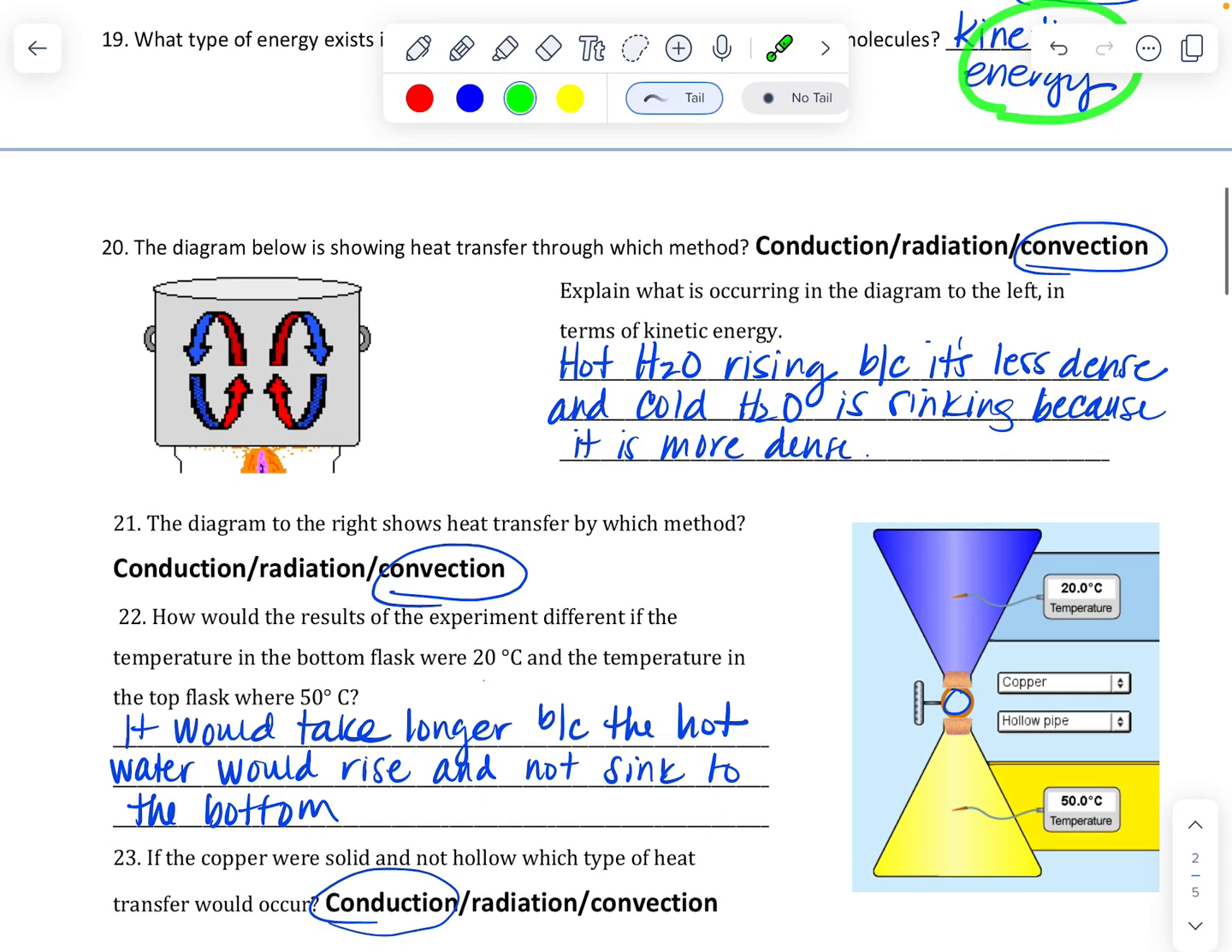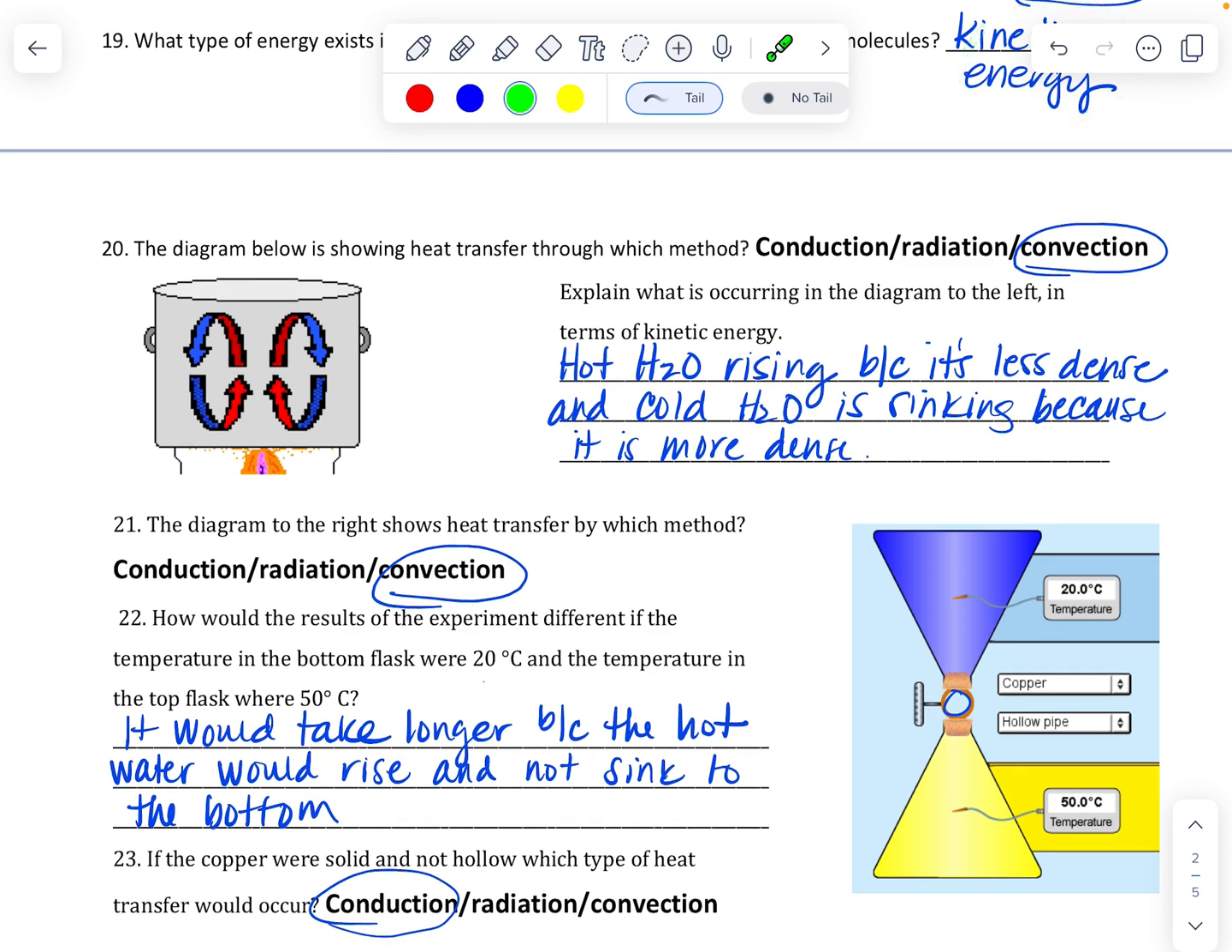Looking at this heat transfer. On this one, this is showing warm rising and cool sinking. Red is warm, blue is cool. So this would be the hot water or liquid rising because it's less dense. The cold is sinking. So this is convection currents being shown.